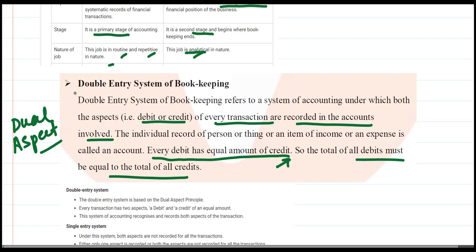So when asked what is the double entry system of bookkeeping, we will first say that it is based on the dual aspect, meaning the debit and credit of each transaction is recorded. Then every debit has an equal amount of credit, and the total of debits and the total of credits should be equal. So these are 3 points.